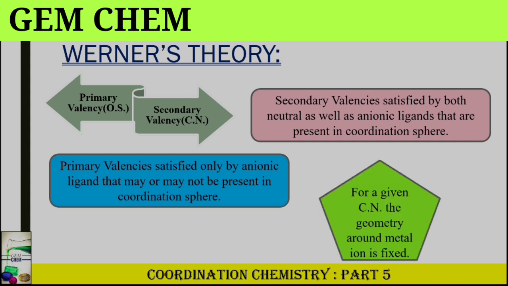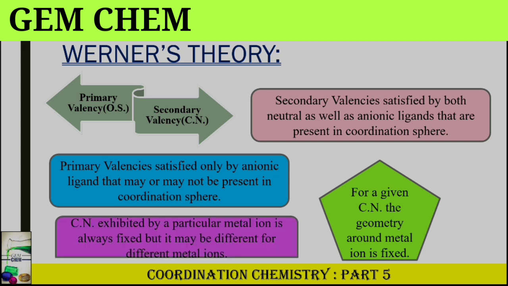Fourthly, he said that for a given coordination number, the geometry around the metal ion is always fixed. We have already learnt about VBT. In the case of VBT, the number of electrons guided the geometry. Similarly, in this case, the coordination number guides the geometry. And the last one is that the coordination number exhibited by a particular metal ion is always fixed, but it may differ for different metal ions. So these were the postulates of Werner's theory.